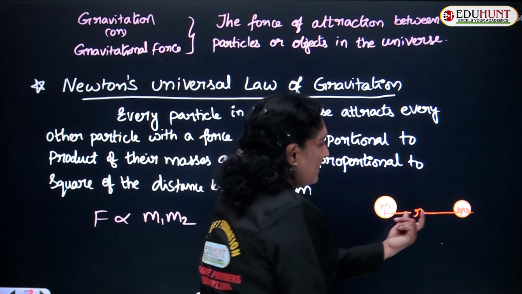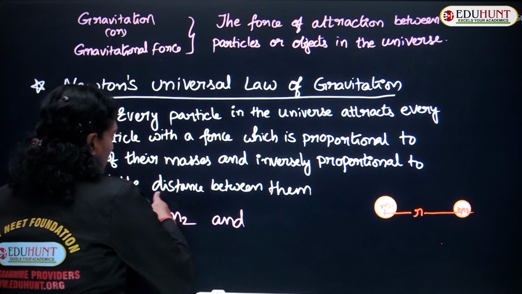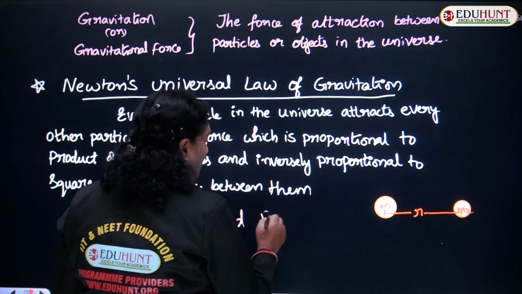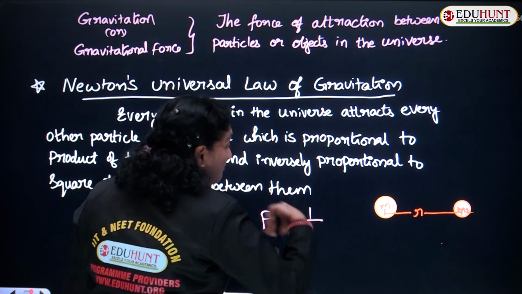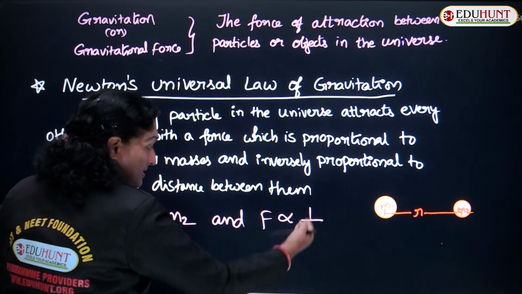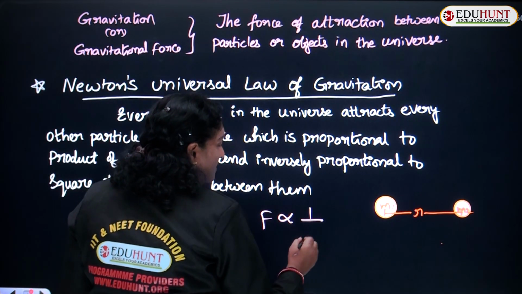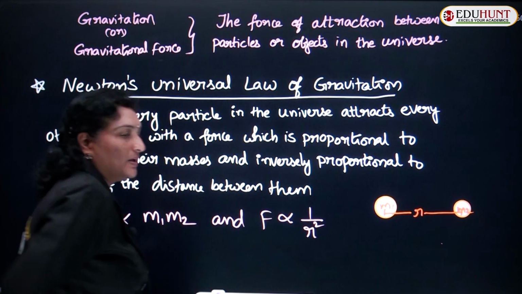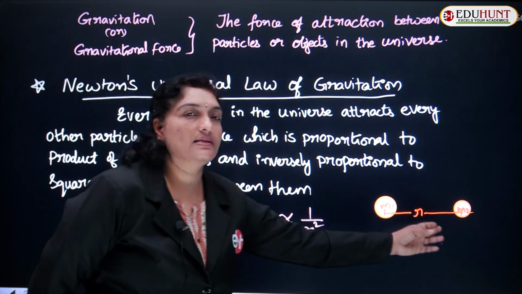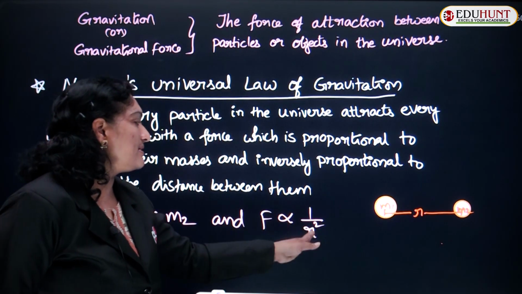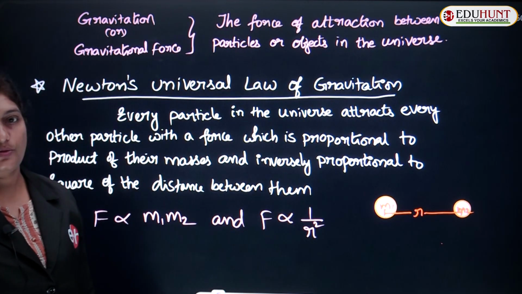They are separated by a distance r. So this force is also inversely proportional, inversely meaning reciprocal, denominator, to the square of the distance between them. I have considered the distance as r, so the square of the distance means r square. So inversely proportional to r square.